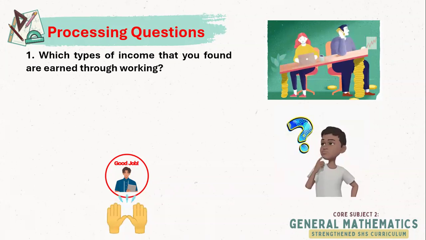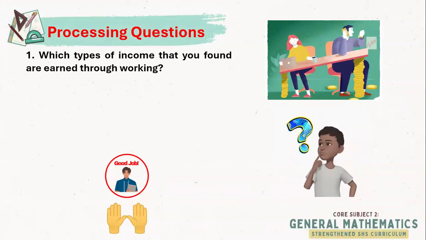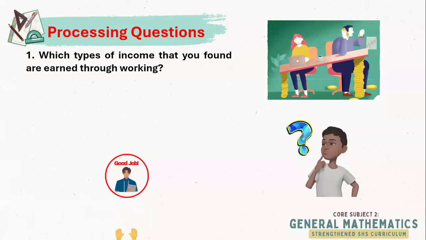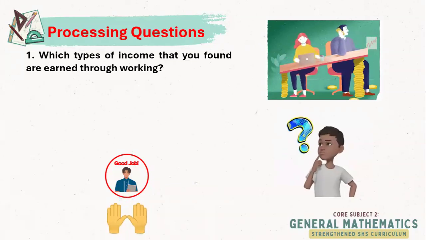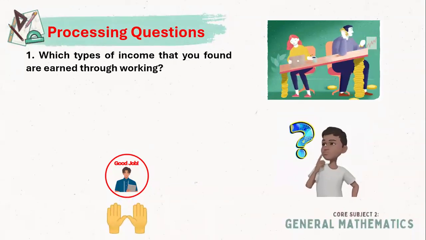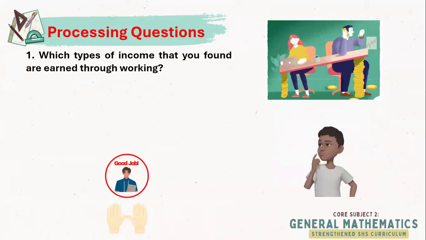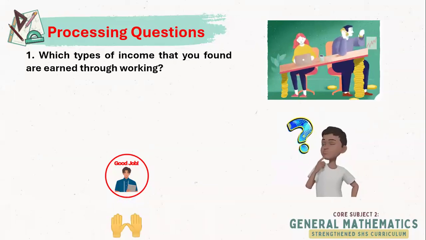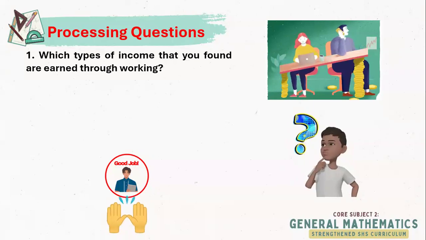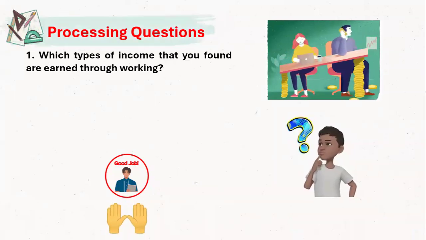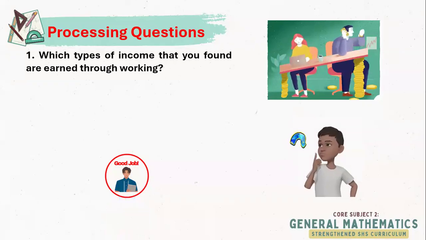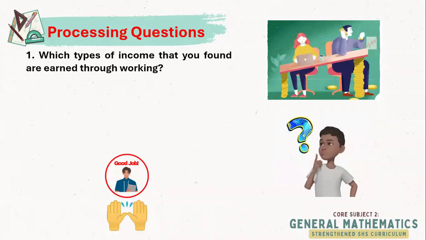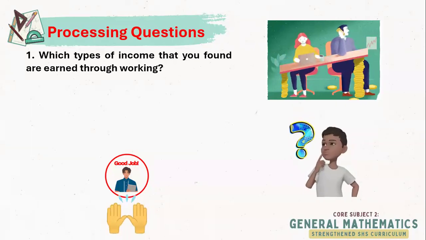Remember that the types of income earned through working are salary, wages, and in some cases, part of benefits like performance bonuses and allowances. A salary is typically given to employees who are paid a fixed amount regularly, while wages are usually calculated based on hours or days you work. These are both directly tied to employment or services rendered. Those are the words which could be earned through working.